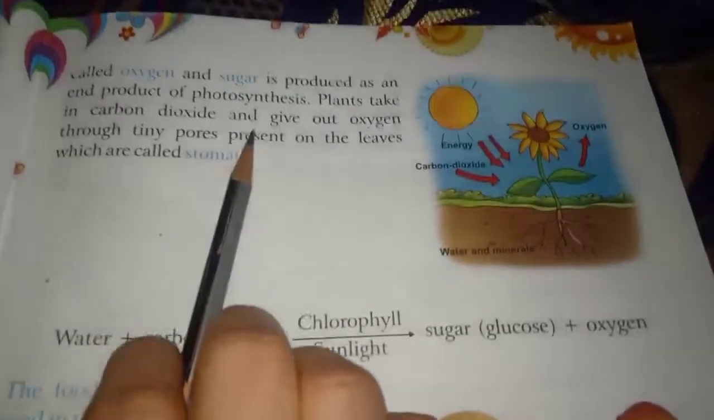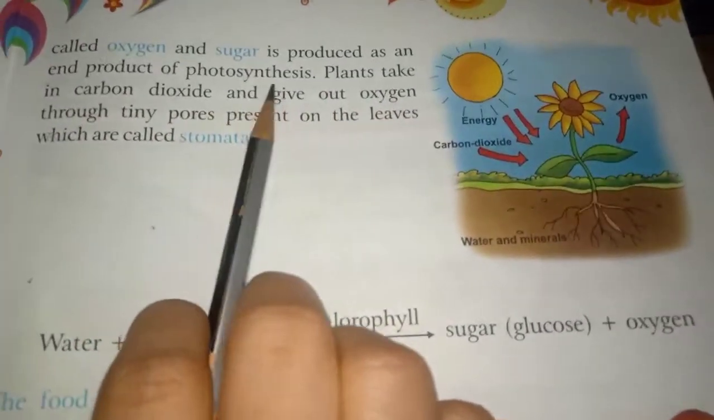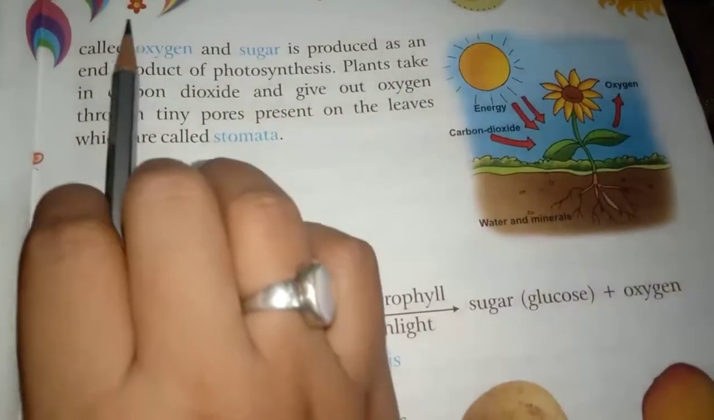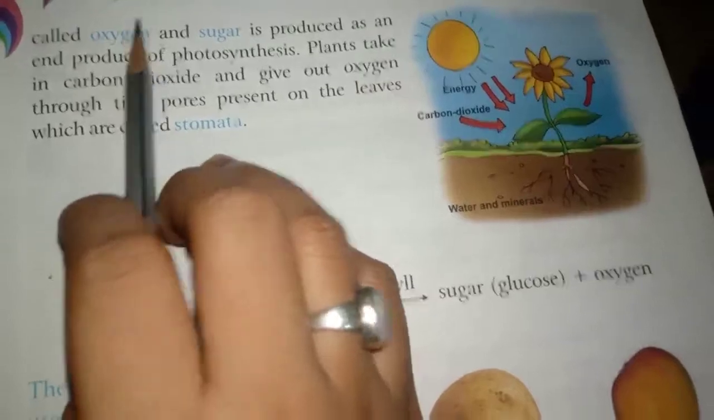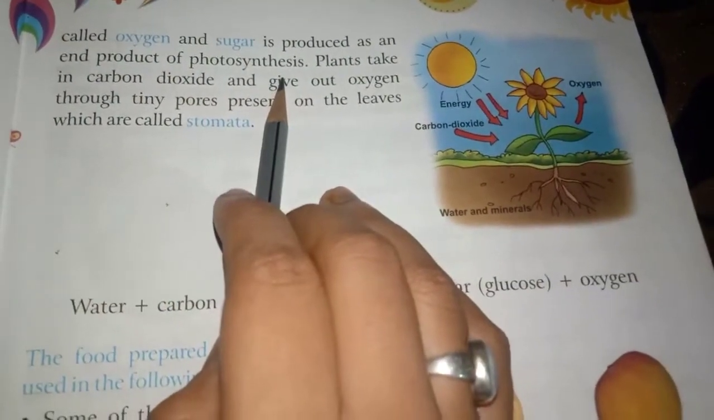The gas called oxygen and sugar is produced as an end product of photosynthesis. Now after the process of photosynthesis, the plants will produce what? They will produce oxygen and sugar. So oxygen and sugar are the end products of photosynthesis.